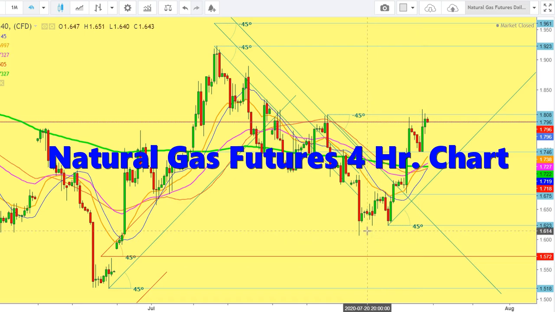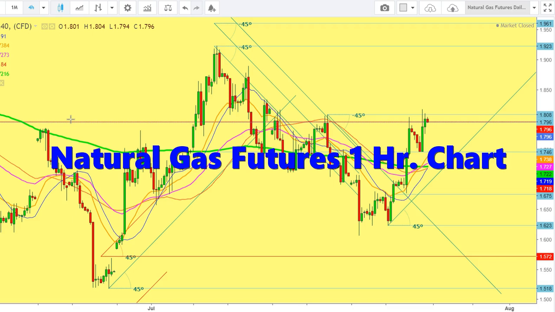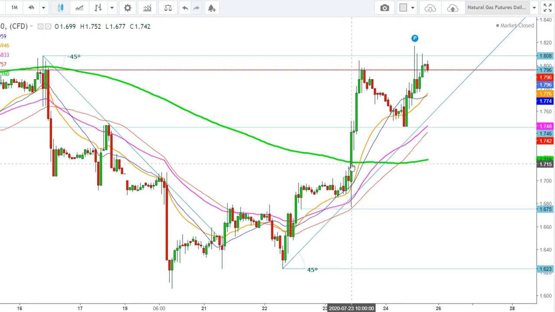So here you can see how the natural gas futures have found a good base at the level of $1.623 and continued to move upward. A closing above the level of $1.796 ensures the continuity of an uptrend in natural gas futures. Now let us have a look at the movements in an hourly time frame. Here you can see that the natural gas futures have found a good bounce above the 200 days moving average and successfully closed the week above the level of $1.796, which looks evident enough to ensure the continuity of an uptrend.